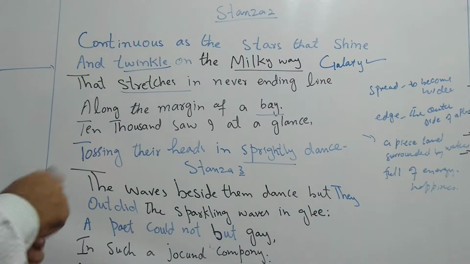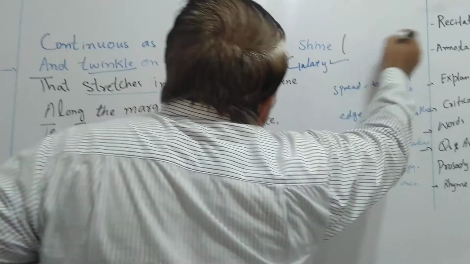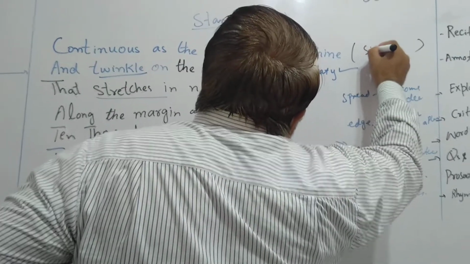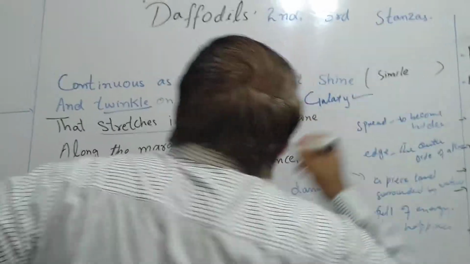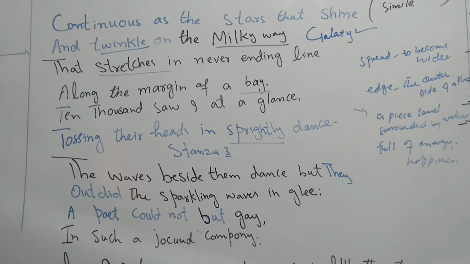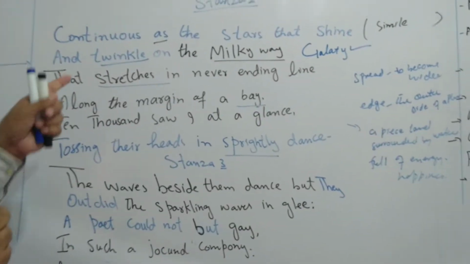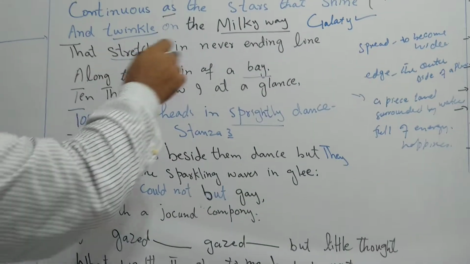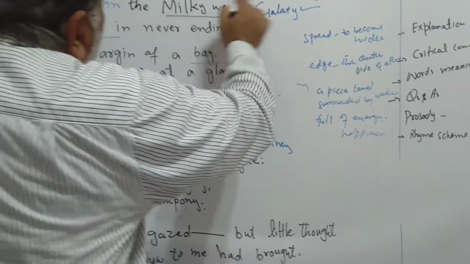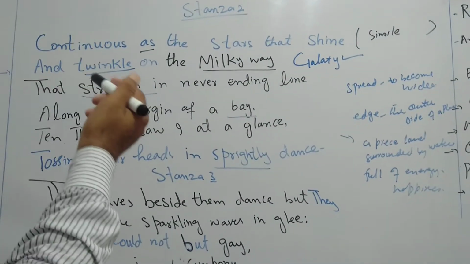So here we have annotation. Annotation means here you have a simile. We have a simile because we have the word 'as', and here is a comparison between two different things, stars and the daffodils.